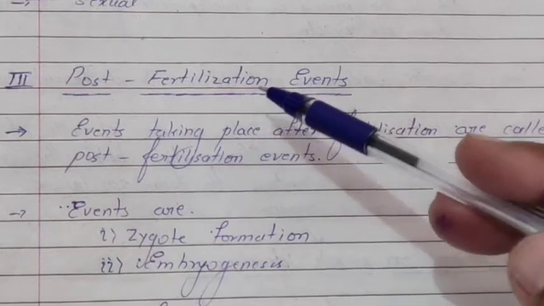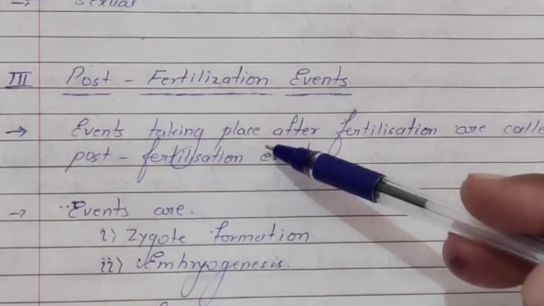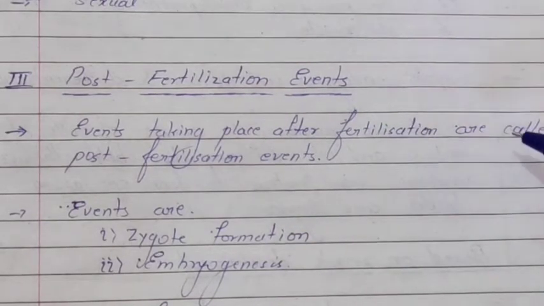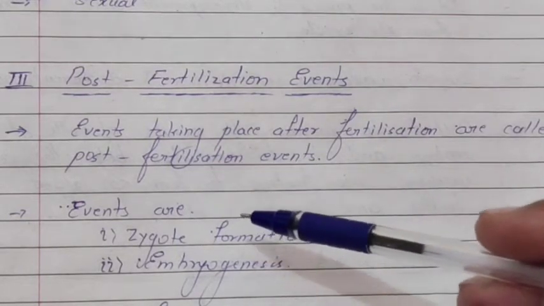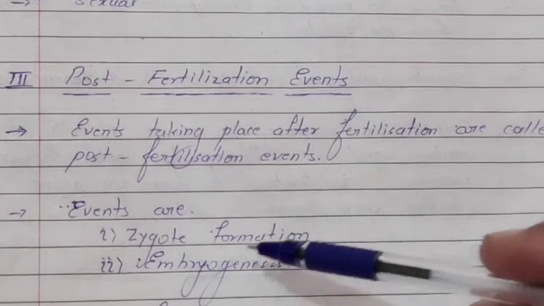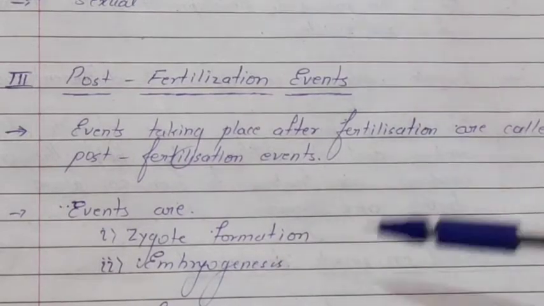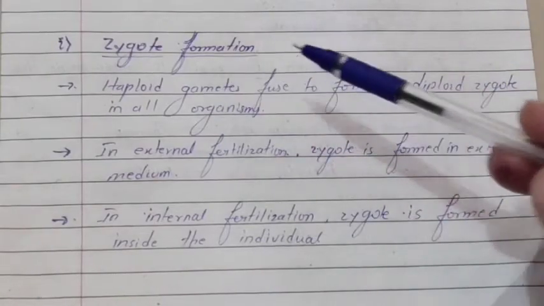Now what is this post-fertilization event? Events taking place after the fertilization are called post-fertilization events. Now what are those events? First one, zygote formation, then embryogenesis. So let us see. Okay, zygote formation.